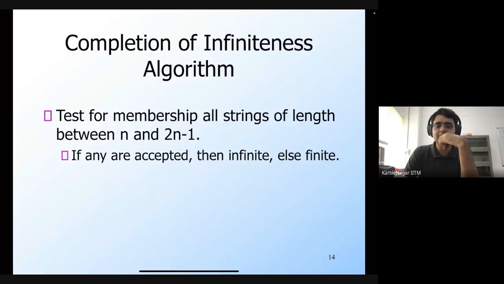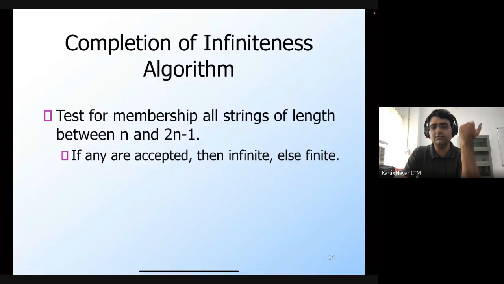So let's say that the DFA has some number of states, let's say n states. We express the DFA as a graph, so the states become the vertices and the transitions become the edges. For the membership problem, the running time would basically be linear in the size of the string.